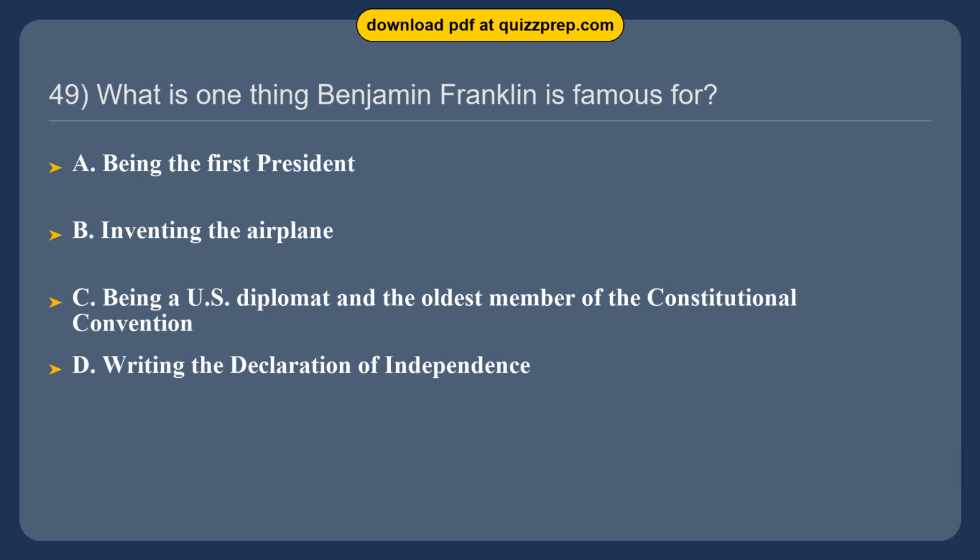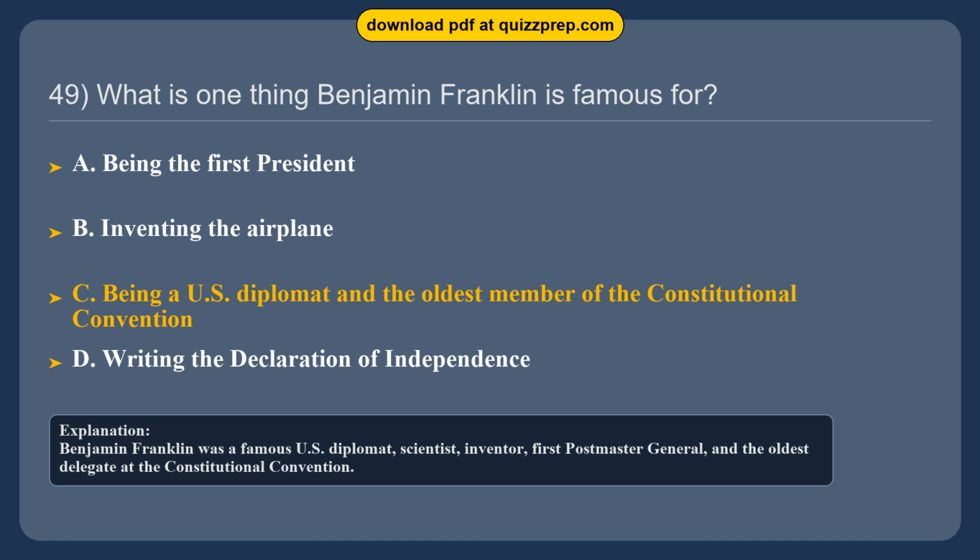Question 49. What is one thing Benjamin Franklin is famous for? Option A, being the first president. Option B, inventing the airplane. Option C, being a U.S. diplomat and the oldest member of the Constitutional Convention. Option D, writing the Declaration of Independence. The correct answer is option C, being a U.S. diplomat and the oldest member of the Constitutional Convention. Benjamin Franklin was a famous U.S. diplomat, scientist, inventor, first Postmaster General, and the oldest delegate at the Constitutional Convention. Question 50.